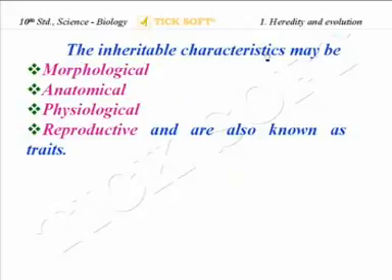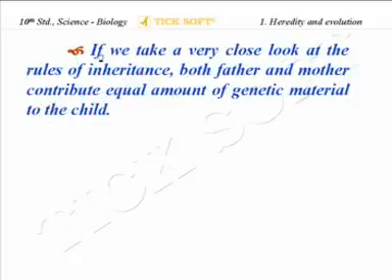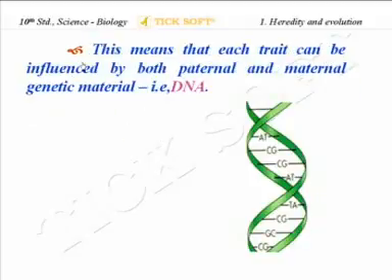The inheritable characteristics may be morphological, anatomical, physiological, reproductive, and are also known as traits. If we take a very close look at the rules of inheritance, both father and mother contribute equal amount of genetic material to the child. This means that each trait can be influenced by both paternal and maternal genetic material, for example DNA.